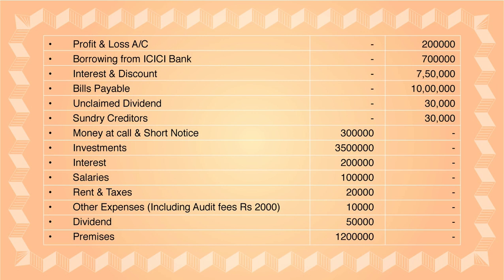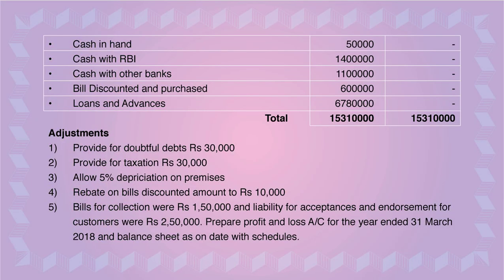Bills payable, unclaimed dividend, sundry creditors, money at call and short notice, investments, interest, salaries, rent and taxes, other expenditure including audit fees, rupees 2,000, outer column 10,000, dividend, premises, cash in hand, cash with RBI, cash with other banks, bills discounted and purchased, loans and advances.